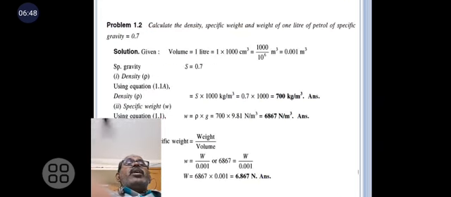In the same way, we have to calculate the density and specific weight of 1 liter of petrol. So in all three problems, we have to practice the formulas and also the relationship between the various properties.